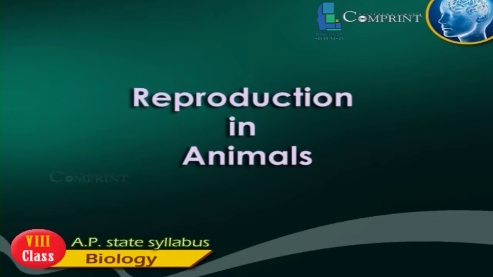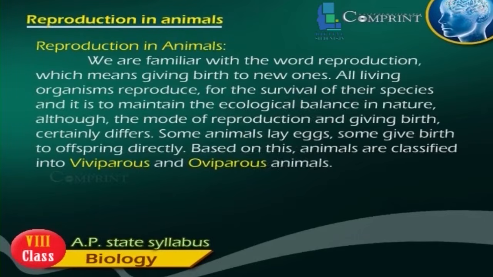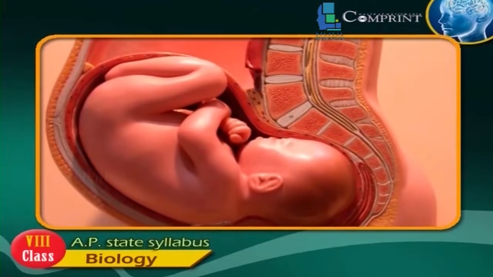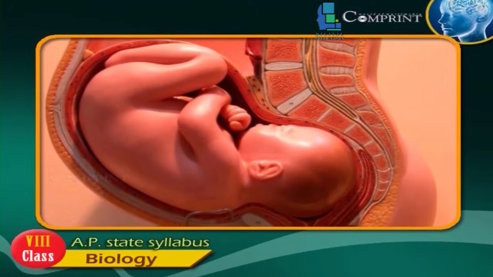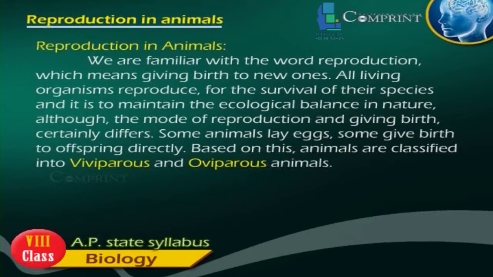Reproduction in animals. We are familiar with the word reproduction, which means giving birth to new ones. All living organisms reproduce for the survival of their species, and it is to maintain the ecological balance in nature.